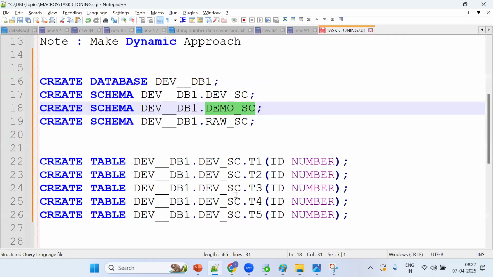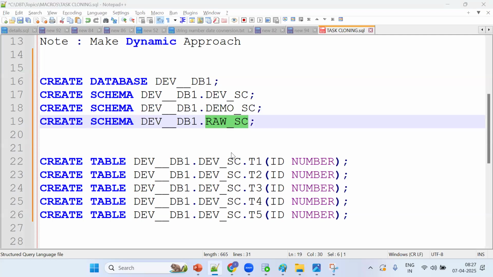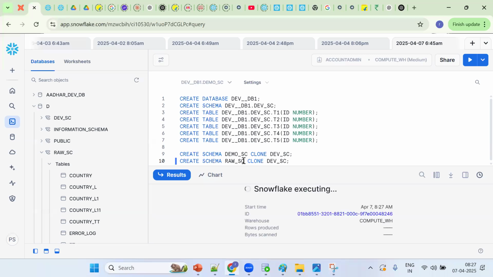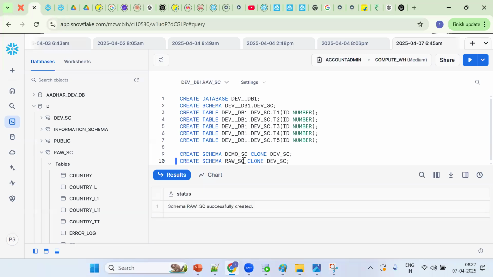Now what is my schema? Next schema, raw schema. Now tell me, tables also will be populated or not? Any guess? Yes, tables also will be populated. Got the point. So far good.